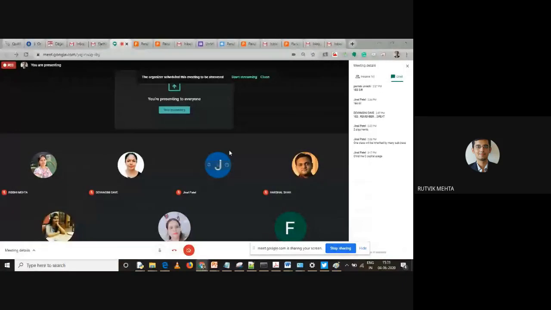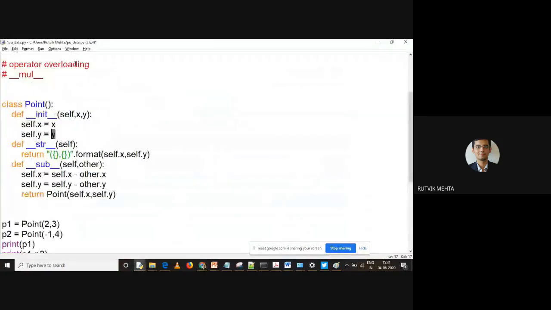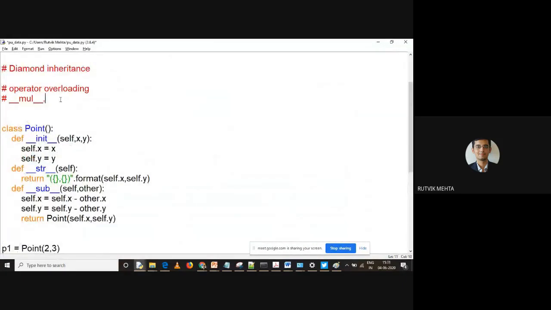This is how you can overload the plus operator. This is how you can overload mul. So def __mul__, right? Def __truediv__ for division, because you know that in Python there are two types of division: __truediv__ and again you have __floordiv__. So true div is normal division, floor div is floor division, right?